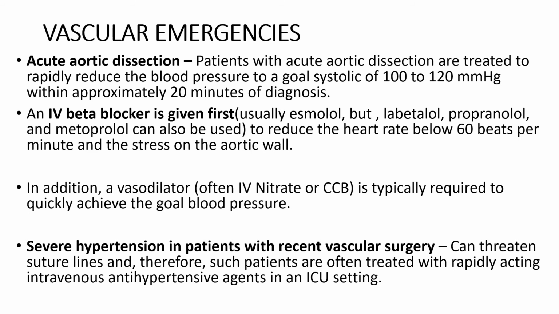An IV beta blocker is usually given first, usually esmolol because of its rapid onset of action. However, labetalol, propranolol, and metoprolol can also be used to reduce the heart rate to below 60 beats per minute and the stress on the aortic wall. In addition, a vasodilator, often an IV nitrate or calcium channel blocker, is typically required to quickly achieve the BP goal.